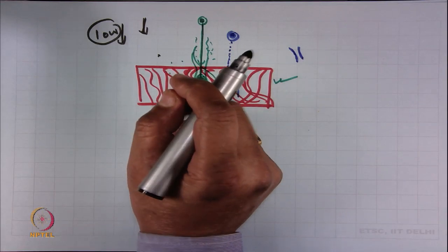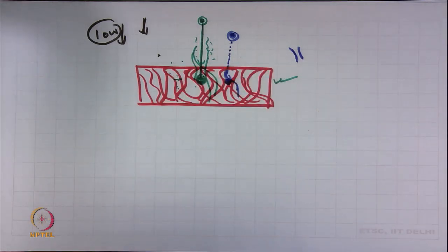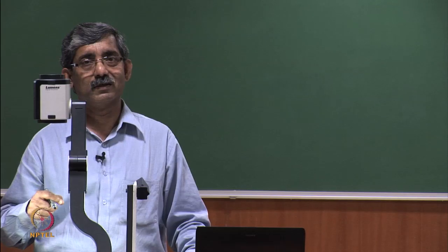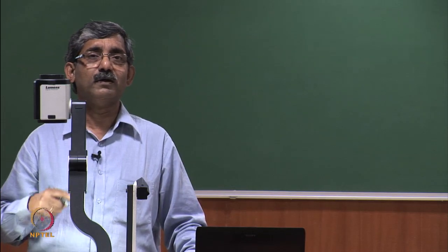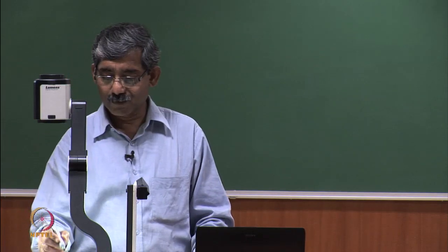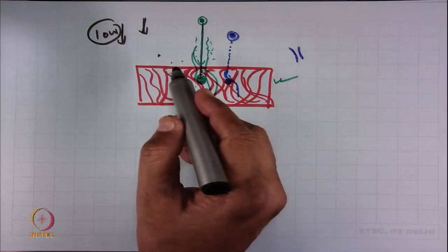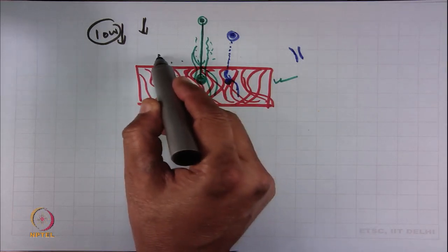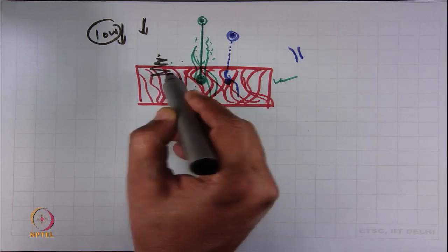As we know, if the size of the particle reduces, it will have some Brownian motion. So, a very small size particle will penetrate inside the filter medium and will have Brownian motion.